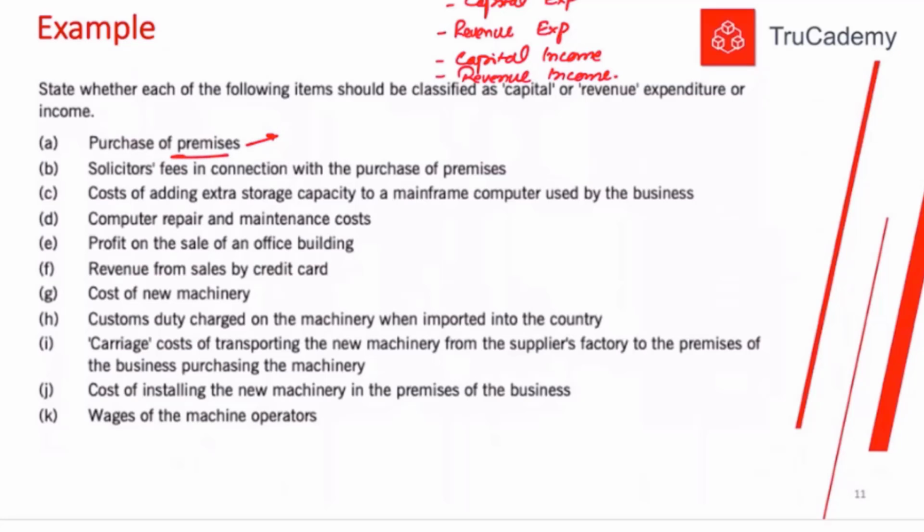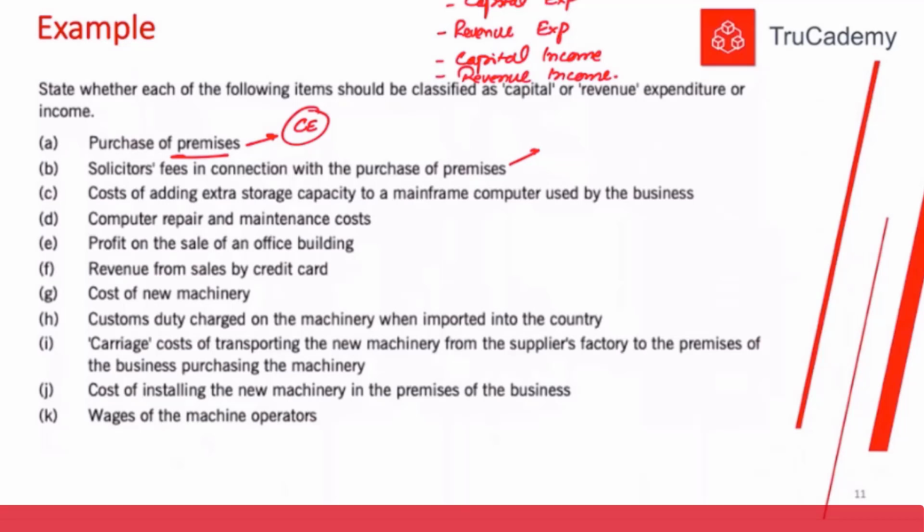Obviously, it's a non-current asset. It's a capital expenditure. Let me write CE for capital expenditure. Okay. Solicitors' fees in connection with the purchase of premises. This is a cost necessary to incur to buy that building, so obviously this will also be capital expenditure. This cost will be included in the cost of premises.